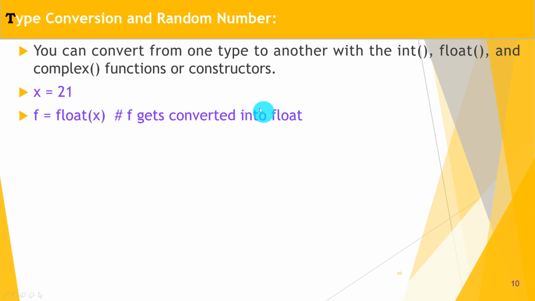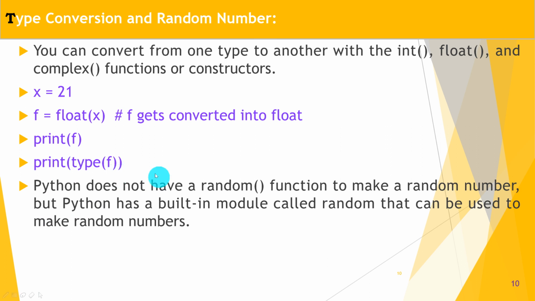So x is equal to 21, f is equal to float of x. x gets converted into float by using the float constructor. That means x is initially integer type. We can convert it into float and assign it to any variable f and print it. Similarly, check the type of f. So you can convert any float to int, into float, double, string, anything.